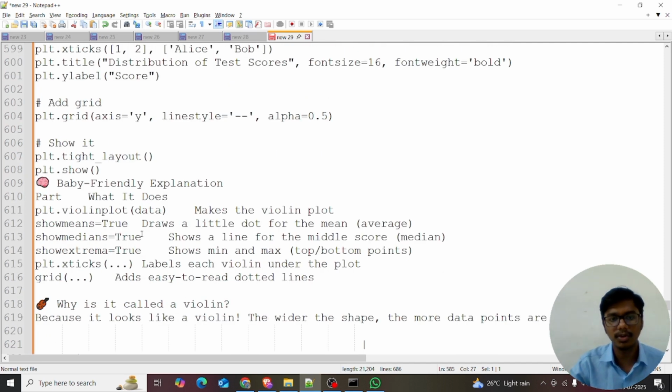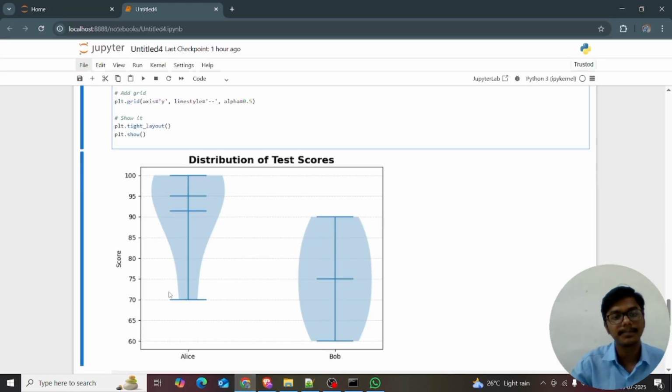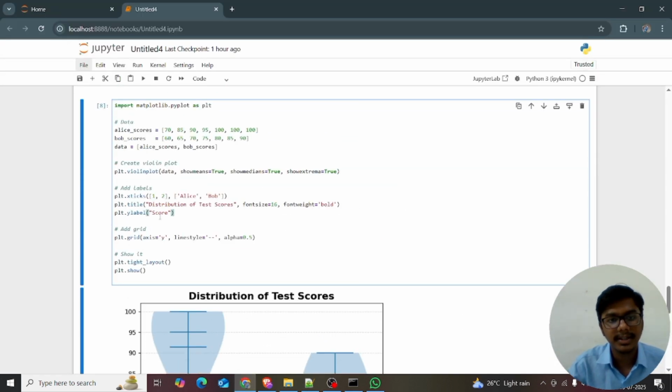Show means is equal to true means draw a little dot for the mean. Show medians is equal to true means show a line for the middle score. Show extrema means density, top and bottom points, is equal to min and max values. xticks means labels under the values. Grid, just remember about it. Now let's get into it. See, we are giving show means, show medians and show extrema.